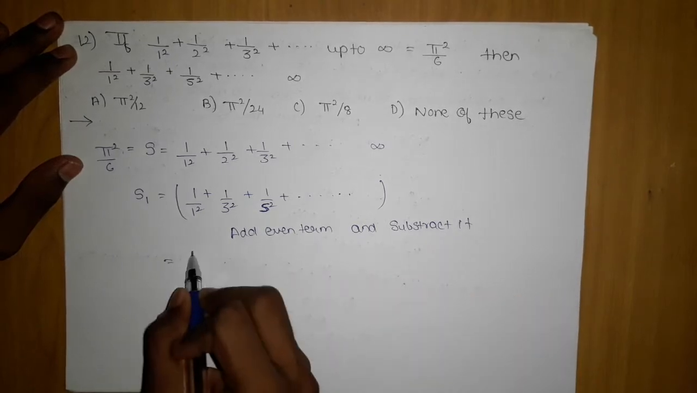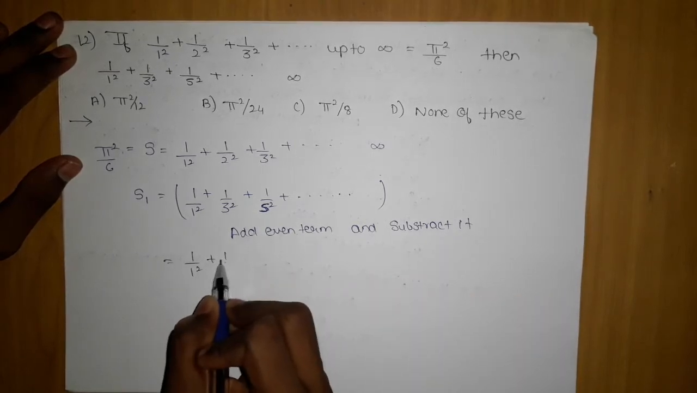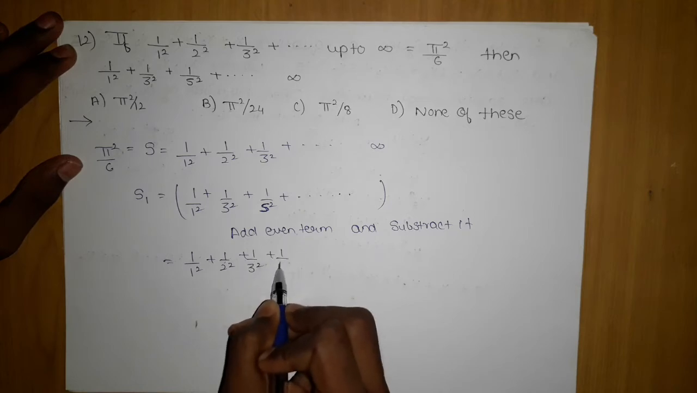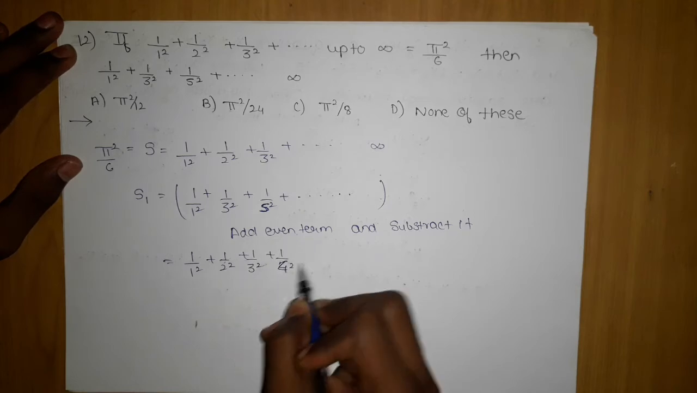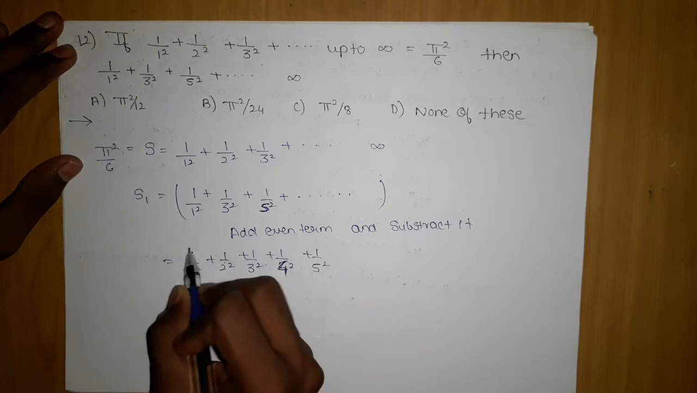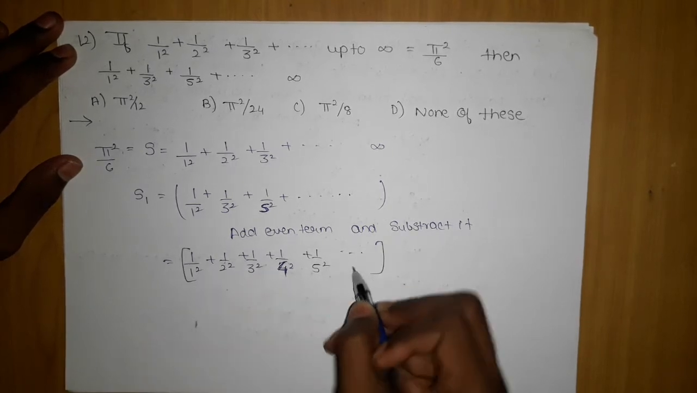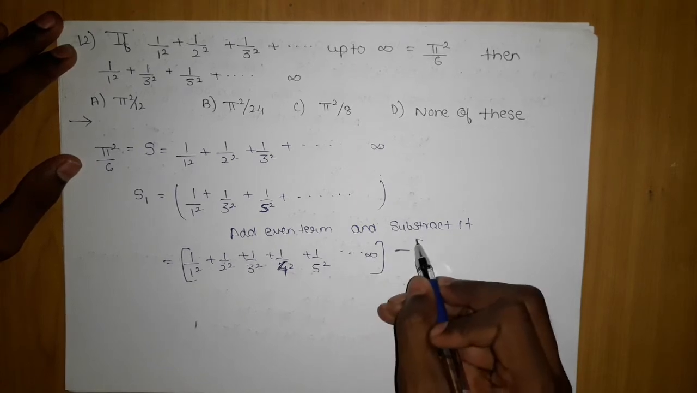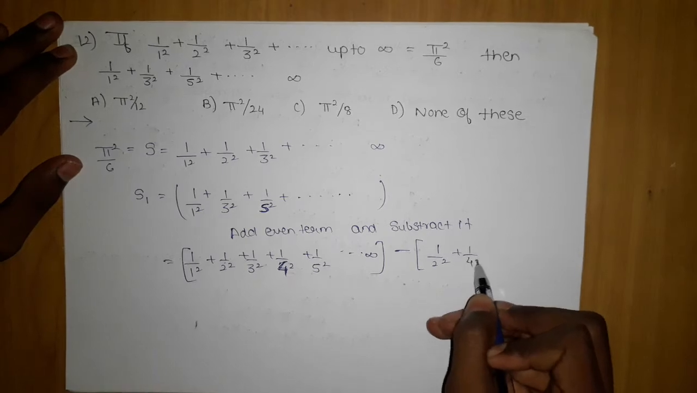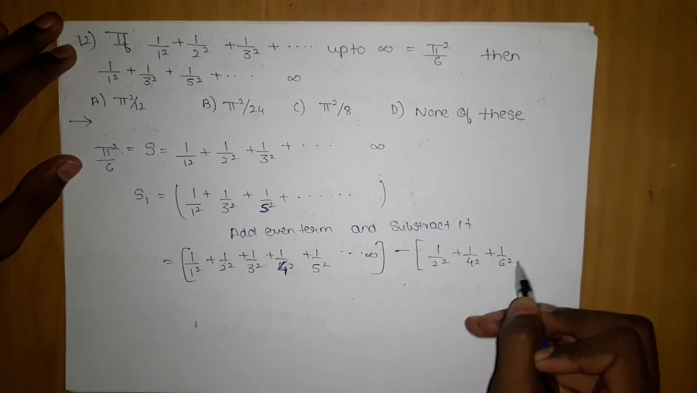The moment you do this, you will have a series of 1 upon 2 square, 1 upon 3 square, and 1 upon 4 square. Now you will say that this is nothing but a series of n terms square, going to infinity. But here the negative 1 upon 2 square, 1 upon 4 square, 1 upon 6 square will be subtracted.